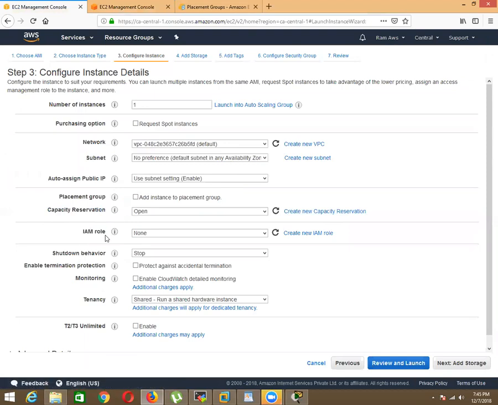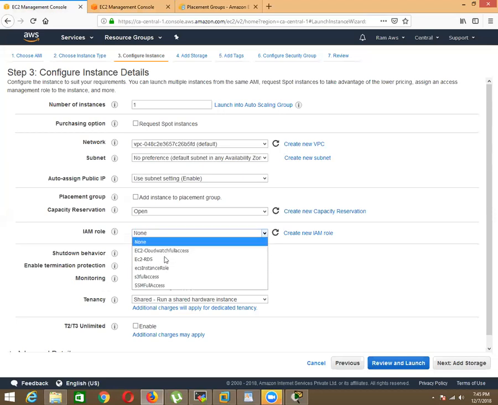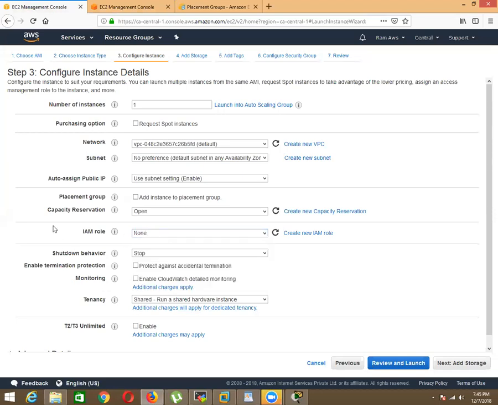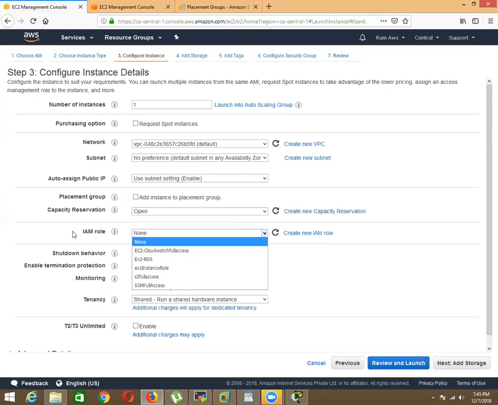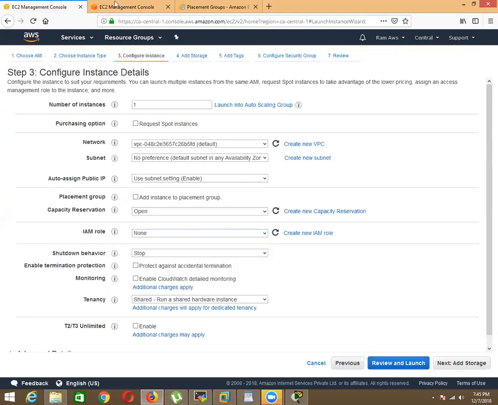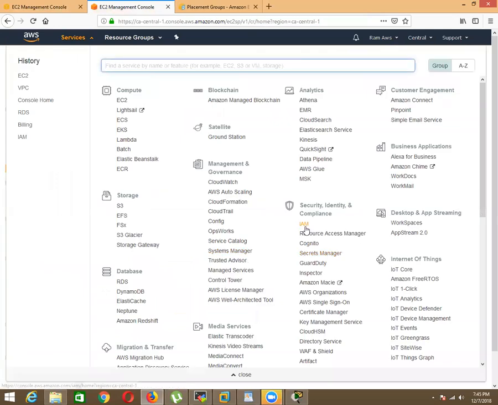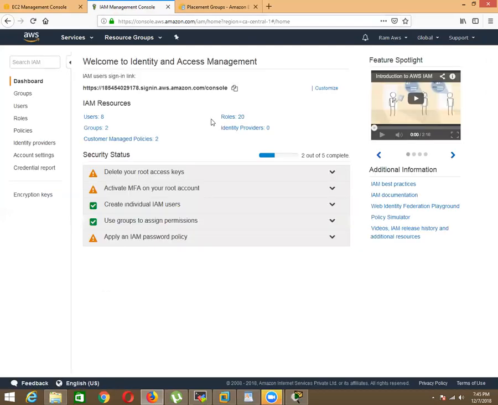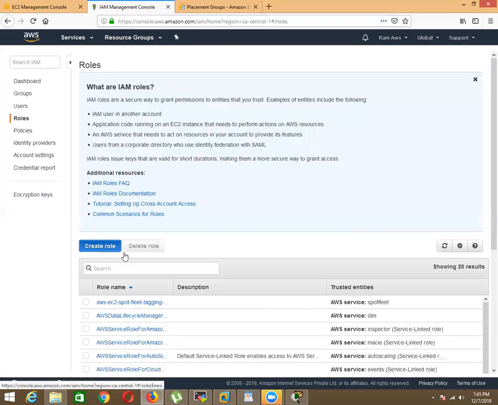And the next one is the identity access management role. What is this feature given for? I have already created a few roles. So when one AWS service wants to communicate with another AWS service, it must get permission from this management console, the IAM role. Suppose your AWS EC2 wants to communicate with an S3 bucket, so it should get the IAM role. And this role you can create here in your IAM management console, which is also a regionless service. And here we have the roles, and you need to create the role and attach it.